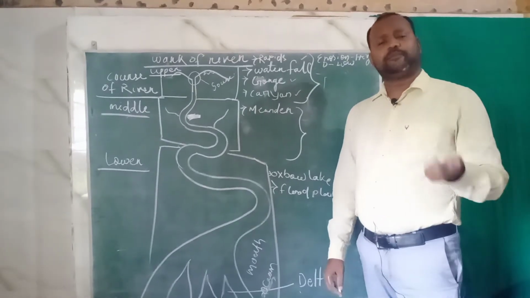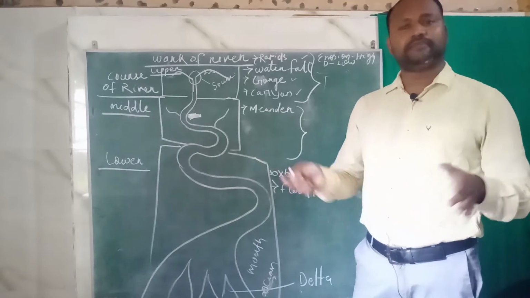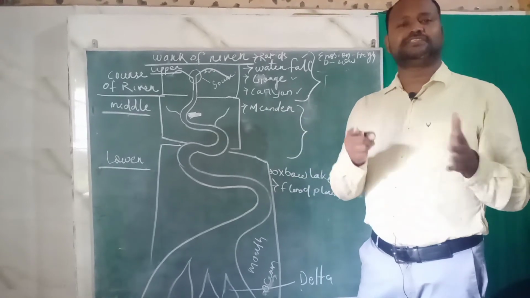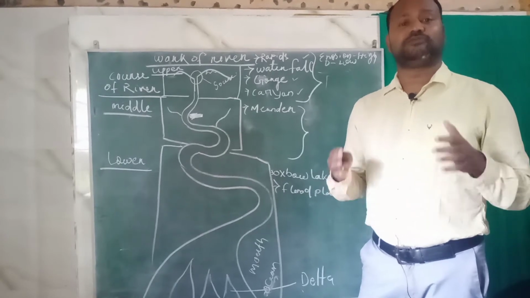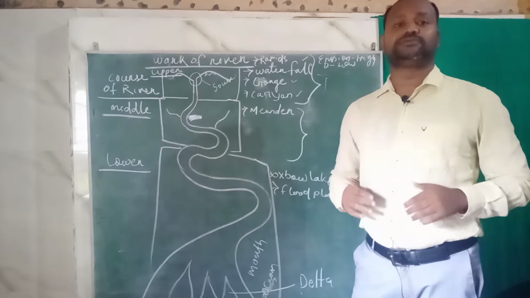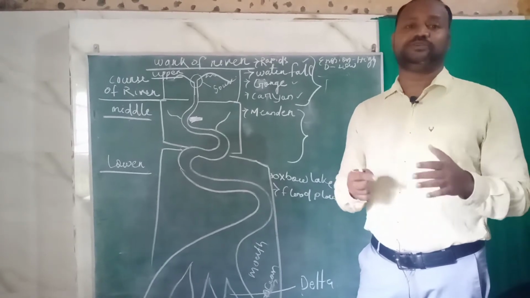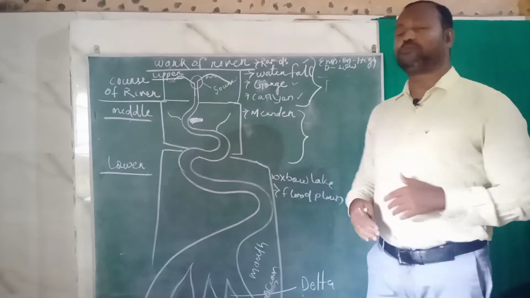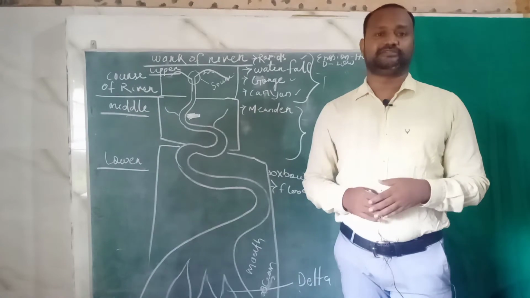While we are drawing a picture of a river, we never make it straight, we make it curve, and this curved path of the river is known as meanders. What are meanders? Meanders are the curved path formed due to the deposition and erosion action of the river. As we know, meanders mostly start occurring in the middle course of the river.